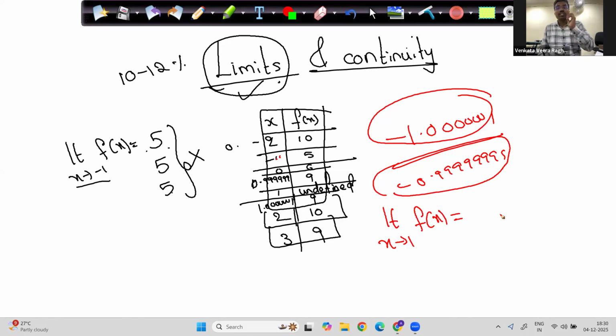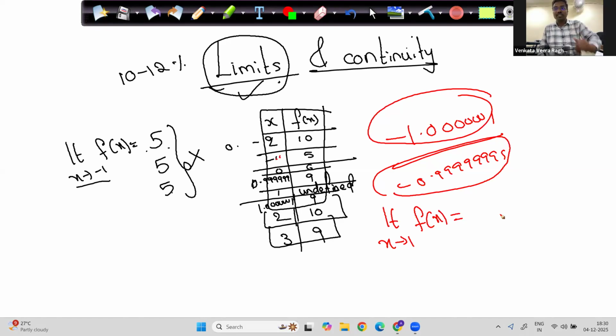Limit x extends to 1 of f of x. What is the answer for limit x extends to 1 of f of x? 9, sir. Pakka, or does it not exist? 9 only, sir. Lokesh says confidently 9. Brenal says, does not exist, sir. Brenal says, sir, I'm thinking a bit more than Lokesh, so definitely does not exist.